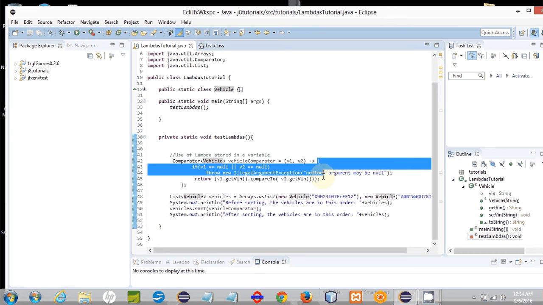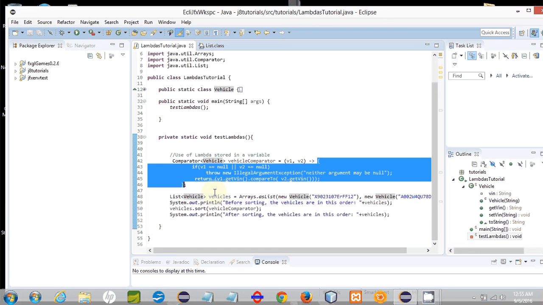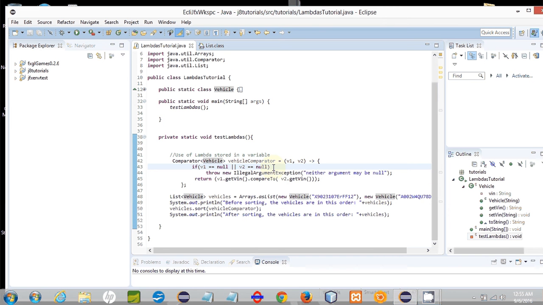From this opening brace to this closing brace is the code that should execute inside the compare method. And what this code does is compare v1 against v2. I decided on a very simple implementation of this compare method to keep things simple for the tutorial. In the first line, I check if either vehicle is null, and if either one is, it just throws an IllegalArgumentException.